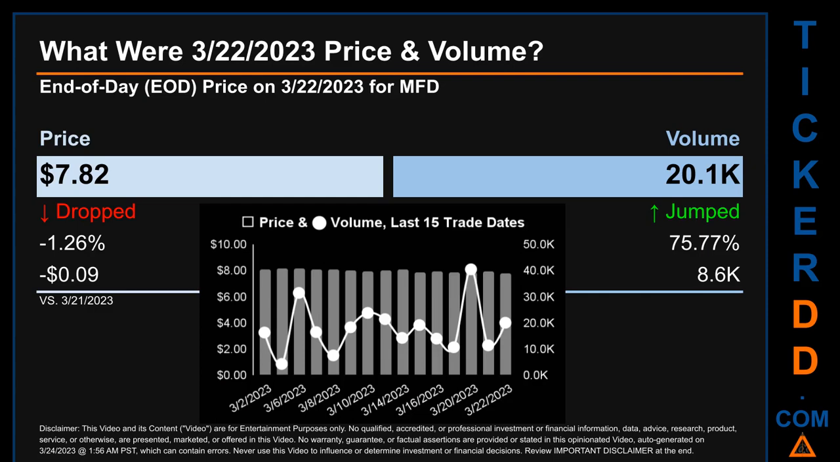The graph shows price and volume for the last 15 trade dates. Across a range of 36 cents, the max and minimum end-of-day price were respectively 8.19 and 7.82. Volume saw a range of 36.2 thousand, from a day low of 4.3 thousand to a day high of 40.5 thousand.